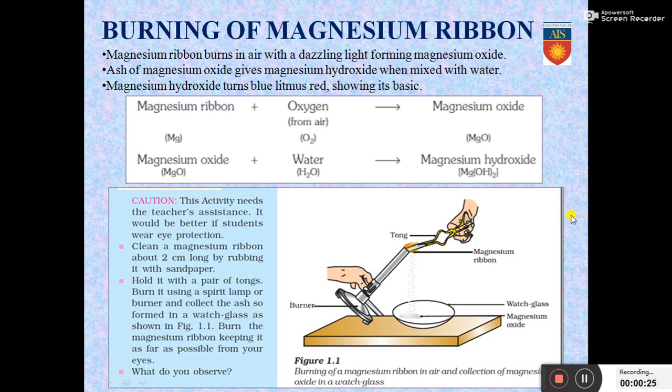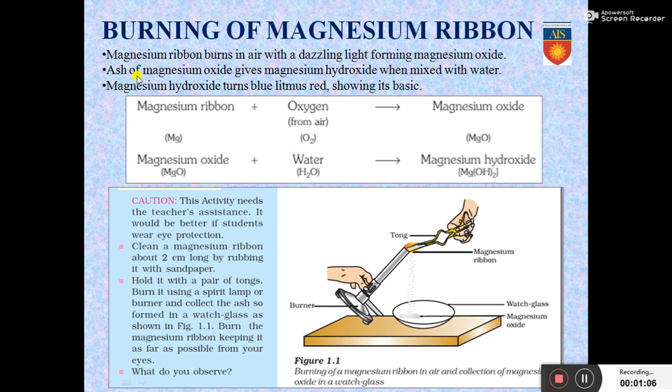First, let us have a look at burning of magnesium ribbon. Magnesium is a metal and magnesium ribbons are available in the market. So what is going to take place? What chemical change are we going to learn in this particular slide? Magnesium ribbon burns in air with a dazzling light forming magnesium oxide. It is a known fact that magnesium as a metal burns in air, that is in the presence of oxygen, with a dazzling light forming magnesium oxide. It looks like the crackers you burst during Diwali.